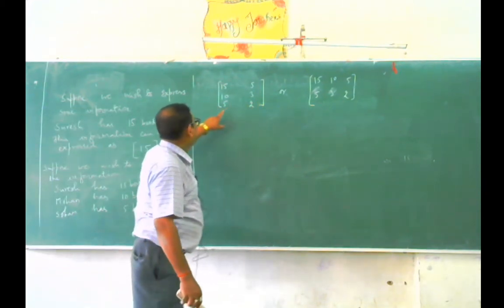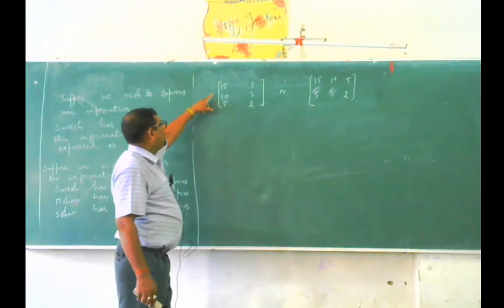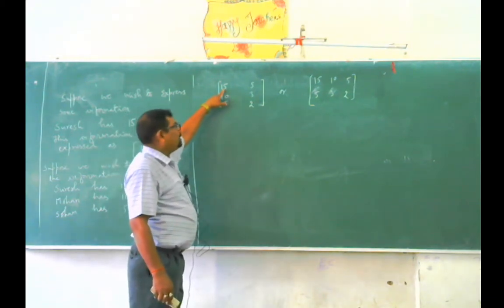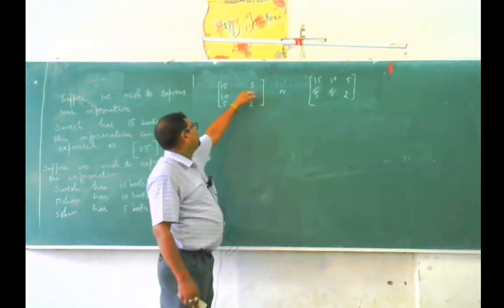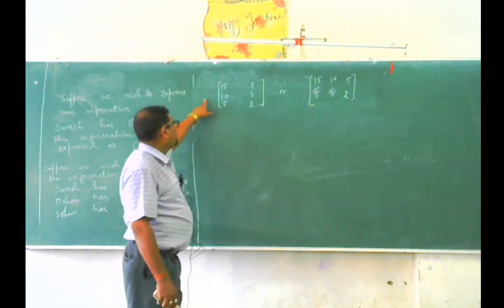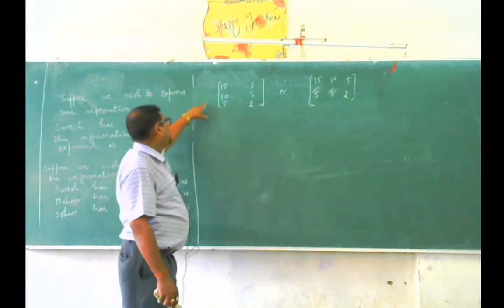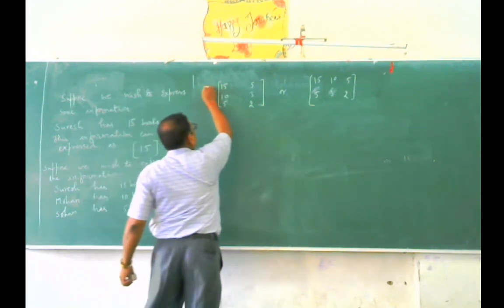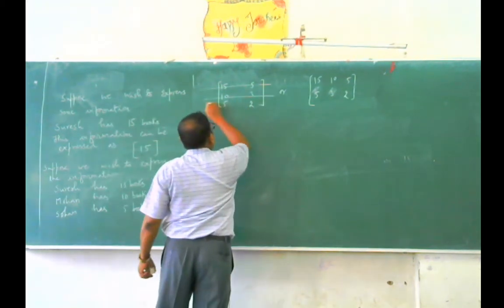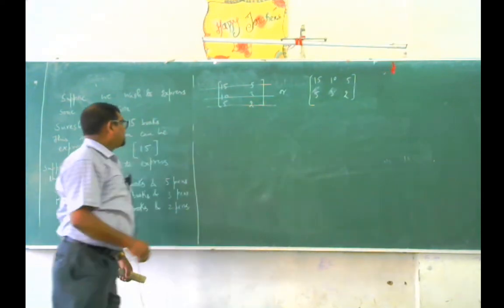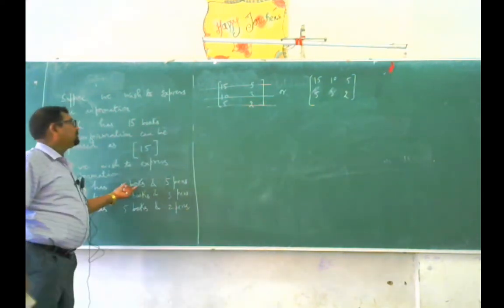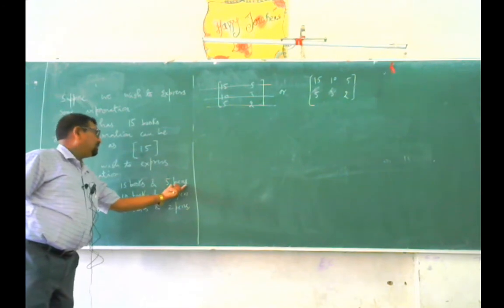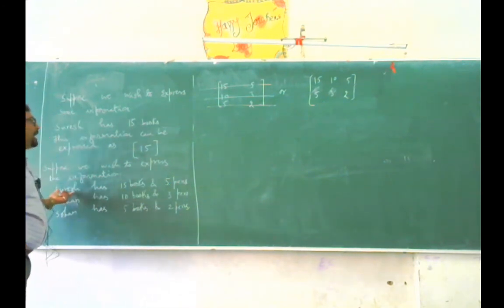Number one, in the first way, we write 15, 5 in the first horizontal line, 10, 3 in the second horizontal line, and 5 and 2 in the third horizontal line. The first horizontal line indicates the number of books and number of pens that Suresh has.